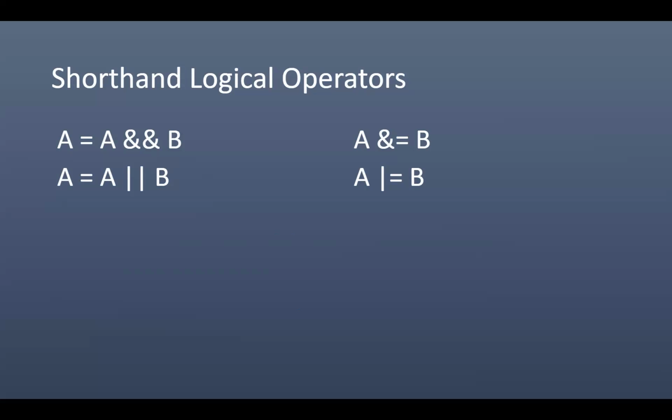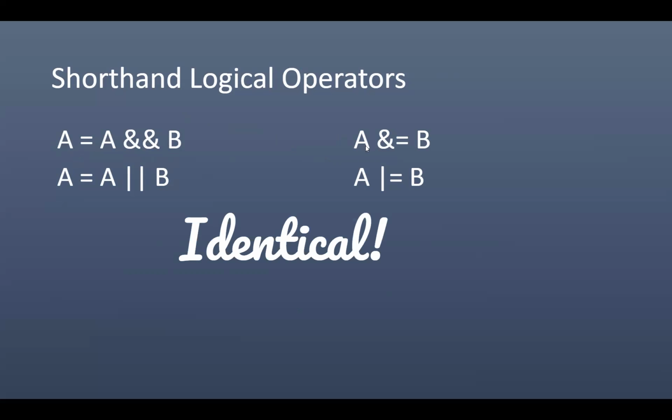Switch gears just a little bit, and we're going to talk about logical operators. You can see that sometimes I want to do A and B. This means both A and B, and I'm going to assign that value to A, but I can do a shorthand operator, and I can do A and-equals B. And here, if I want to do the or, I get A or-equals B. Note that there's only one ampersand and one pipe in these expressions. So these are shorthand operators for doing this type of thing.